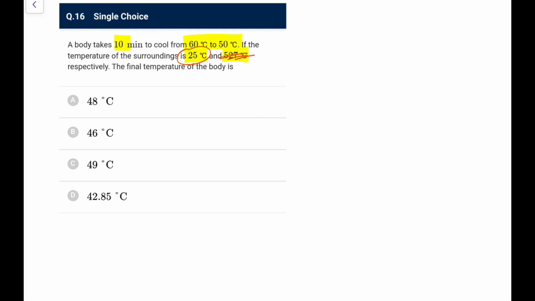So the first 10 minutes, what we have, the temperature dropped by 10 degree in 10 minutes, that is k times average theta, that is 55 minus 25. In the second time, let's say the final temperature be theta, so the drop would be 50 minus theta upon 10 minutes, that would be k.